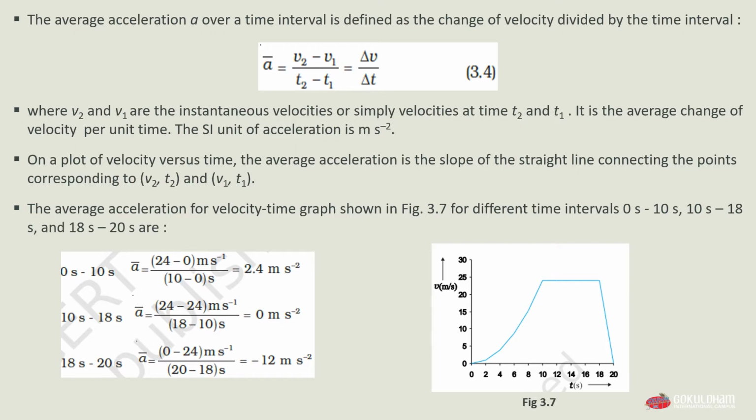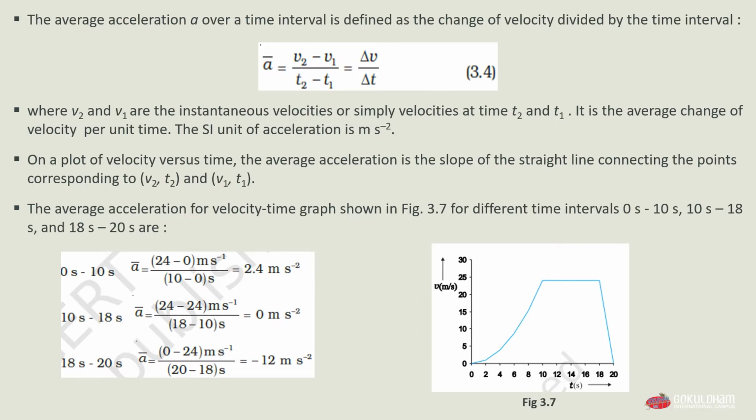For 10 to 18 seconds, you have to look at the graph and find the value of velocity at that time. At 18 seconds also, the value of v2 will be 24, as it is a straight line up till 18 seconds. So the value of v2 is 24 and the value of v1 at 10 seconds, which we have already seen, is also 24. So it will be 24 minus 24 divided by 18 seconds minus 10 seconds.